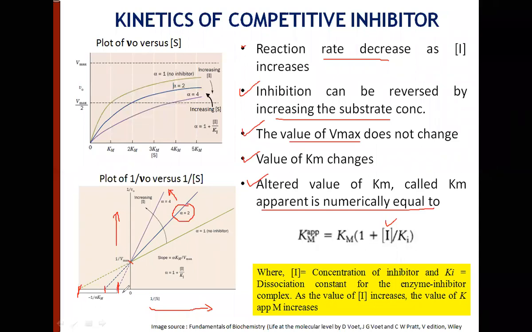Characteristic number 2 is that competitive inhibition of an enzyme can be relieved by simply increasing the concentration of substrate as compared to the concentration of the inhibitor. Because both of them are competing for the same site, if you have a very high concentration of the substrate, obviously these substrate molecules are going to overpower the inhibitor molecules, and they will dislodge the inhibitor molecule from the active site of the enzyme.